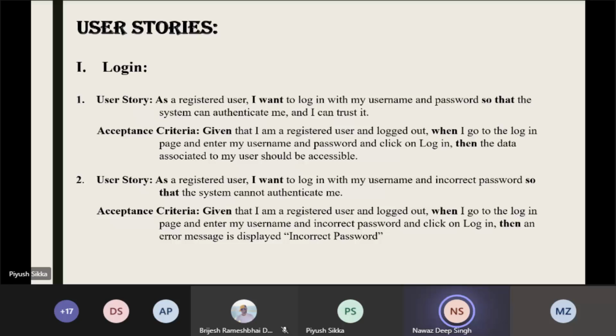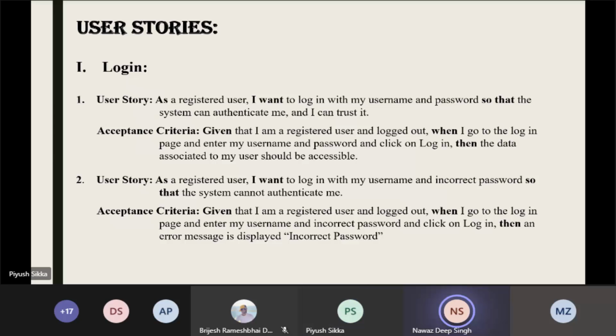So these are the user stories. There are 4 user stories, and I will explain all the different case scenarios. As a registered user, I want to log in with my username and password so that the system can authenticate me, so I can trust it.